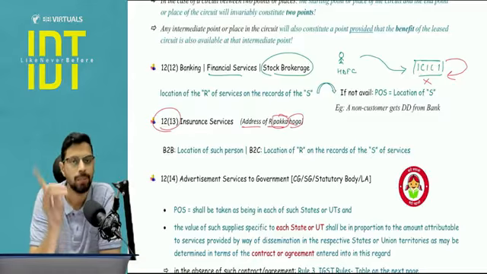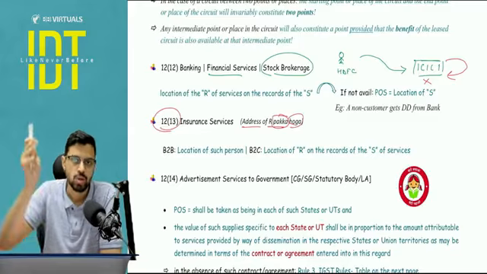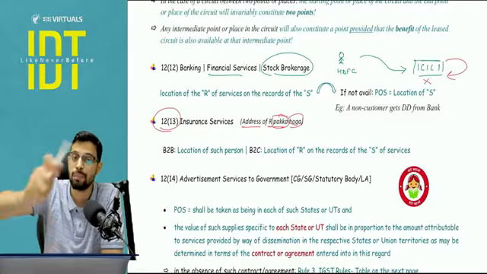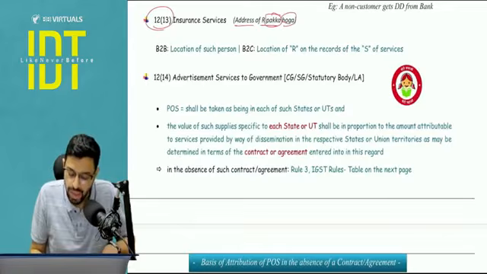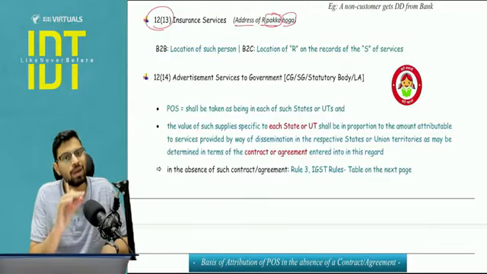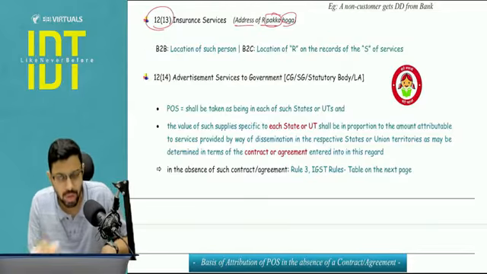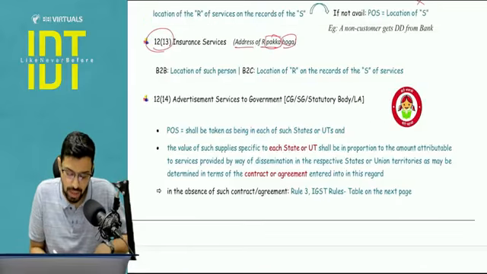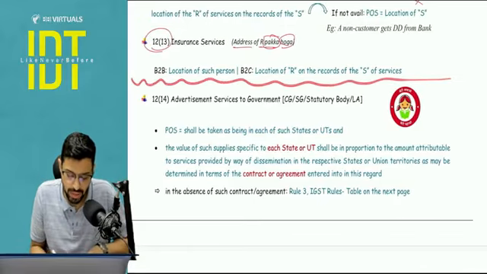You have to pay attention here. In 12-13, it is bifurcated. So B2B, the location of recipient, B2C, location of address of recipient on record of supplier. Here, the question of what if this address on record is not available will not arise. It is not possible in insurance. You 100% must be having the address of recipient. Is this clear? So this was till section number 12 subsection 13.